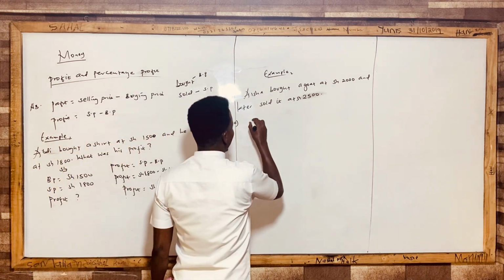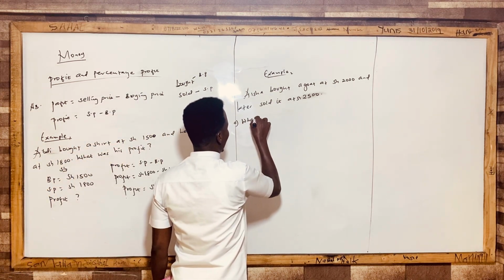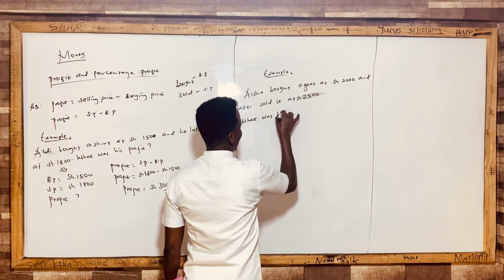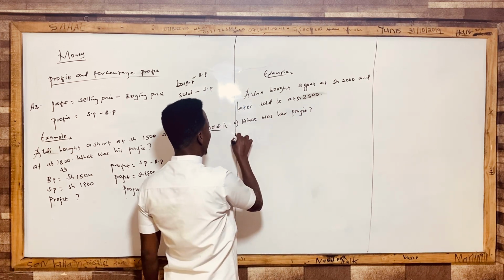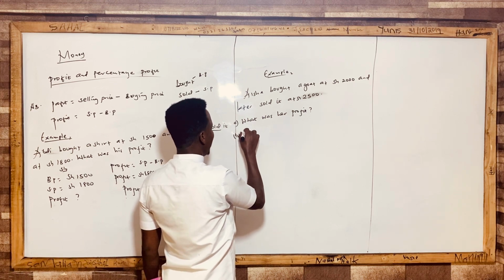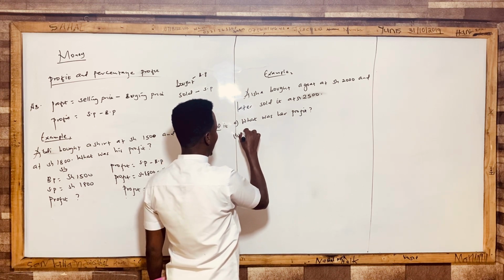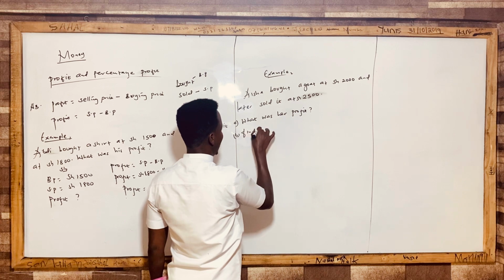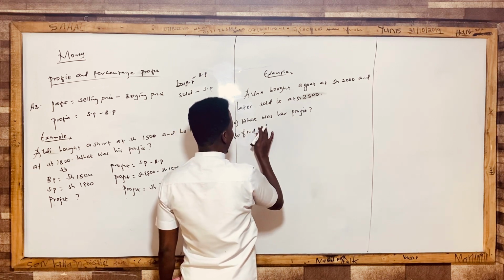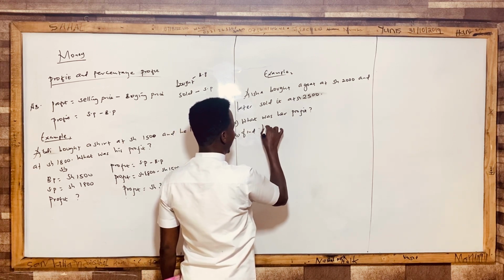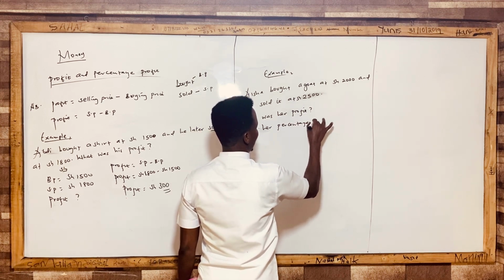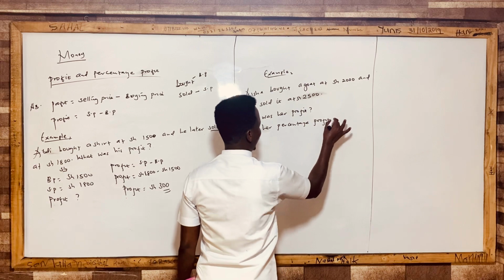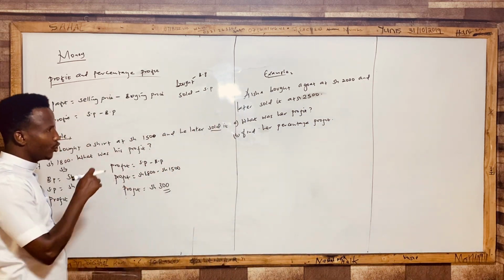Question A. What was her profit? Question B. Find the percentage profit she made. Find her percentage profit. Full stop. Now there are two questions here.